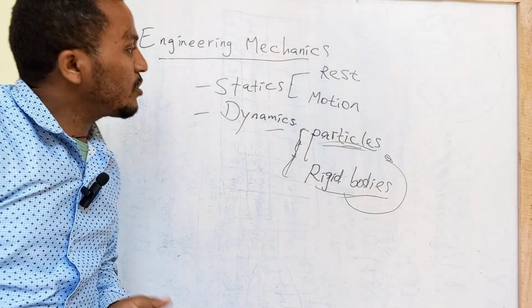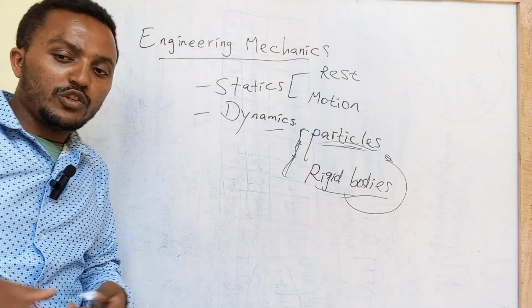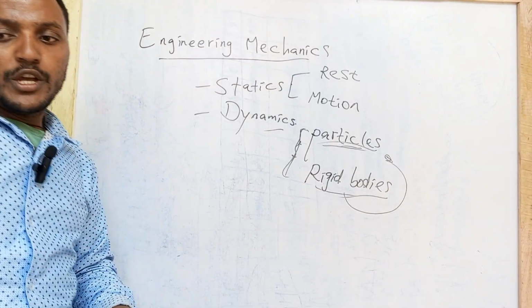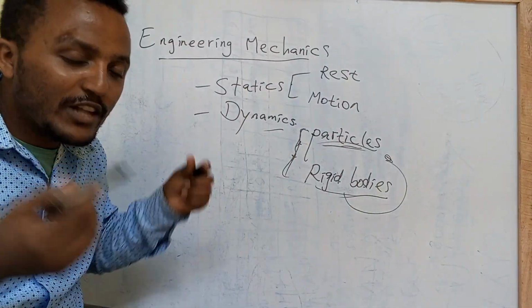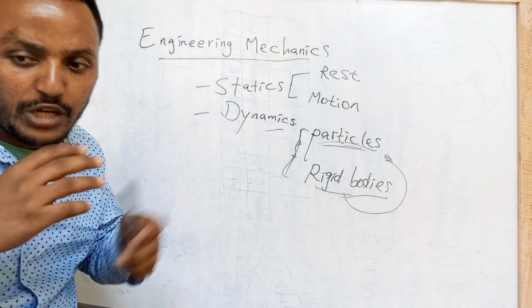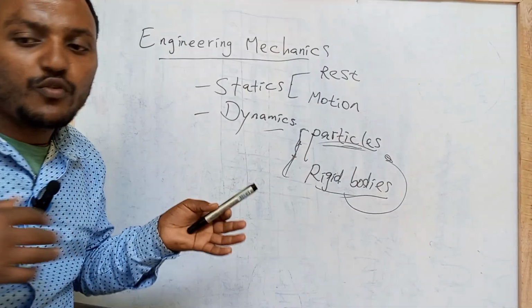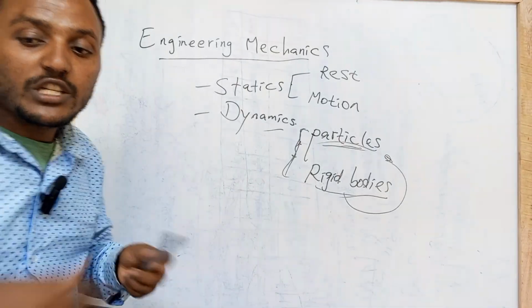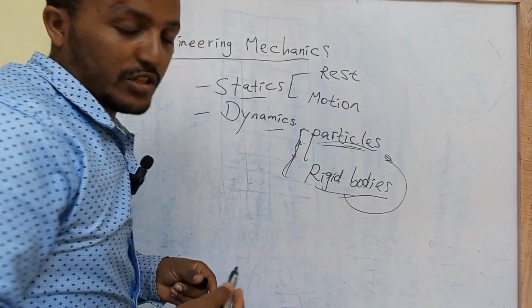So this is all about the basic makeup of any object in this world. Kinematics is the study of motion without considering the forces causing it. But kinetics deals with the relation between the action of force and the resulting motion. Here, in statics, come kinetics and kinematics.